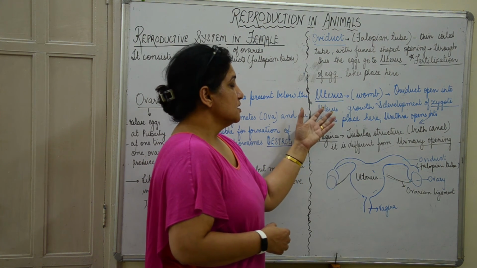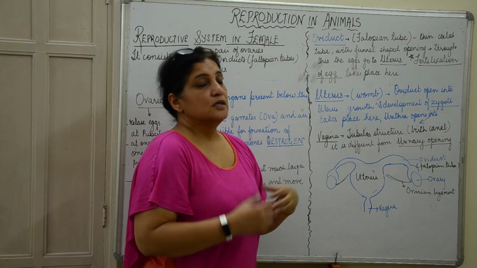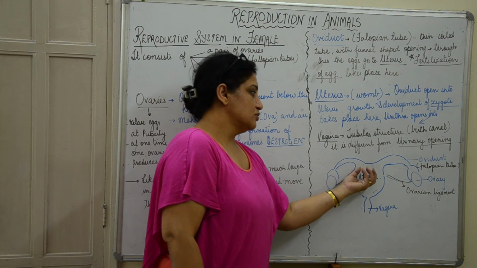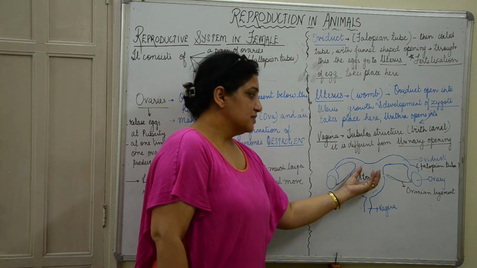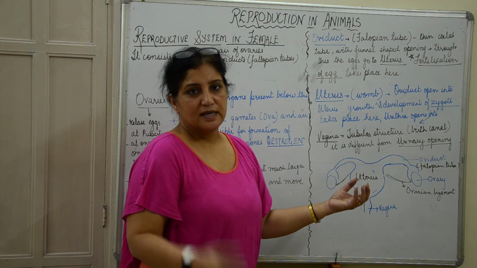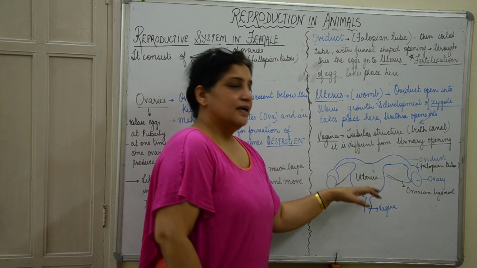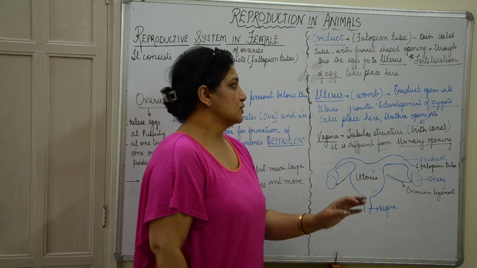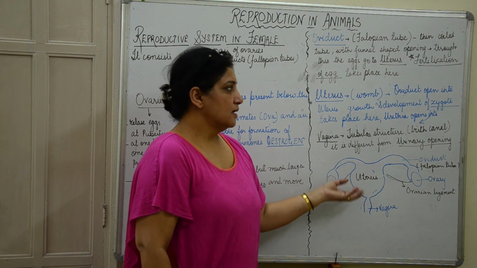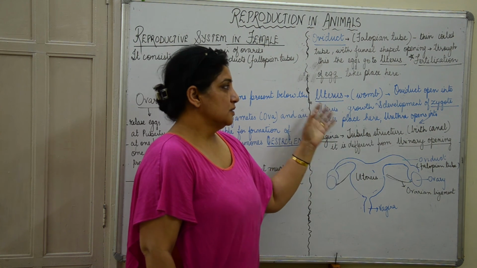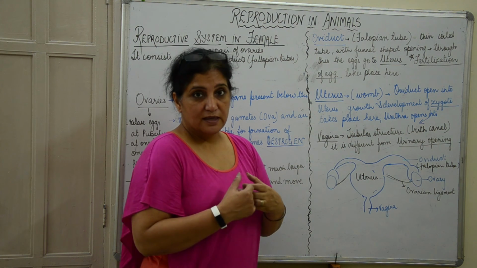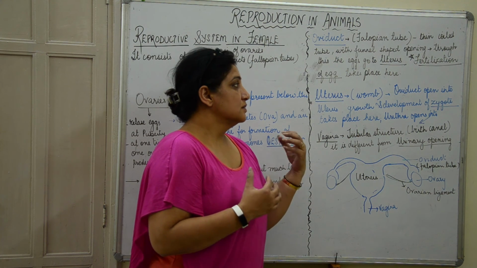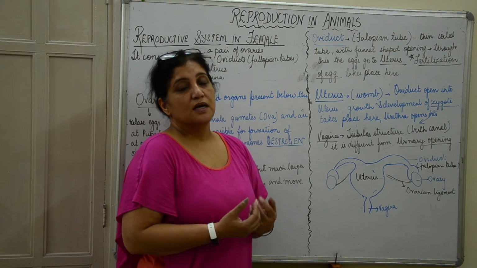Okay, now the uterus is also called the womb. So the oviduct opens into the uterus, it takes the matured egg into the uterus. In the uterus they embed themselves, and if fertilization has not happened, at the time when the menstrual cycle completes, they will be passed out with the blood also. We learn more about this in the next chapter, but this is the function of the uterus, and if fertilization has happened, the uterus is a muscular organ in which the growth and development of the zygote takes place.